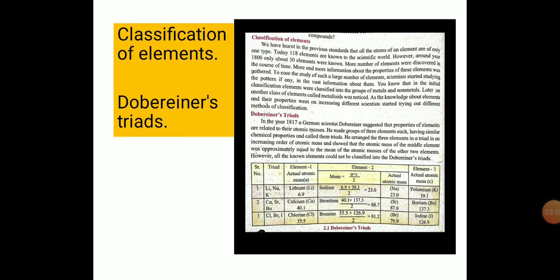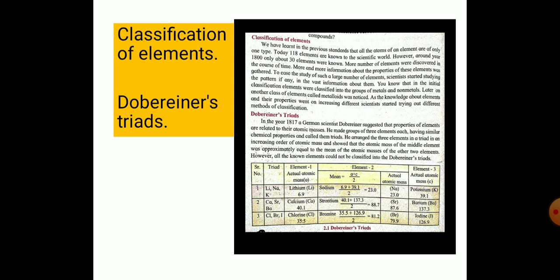Now see classification of elements and Dobereiner's triads. Students, in the slide you can see page number 16 of your textbook. We have learnt in the previous standards that all the atoms of an element are of only one type.